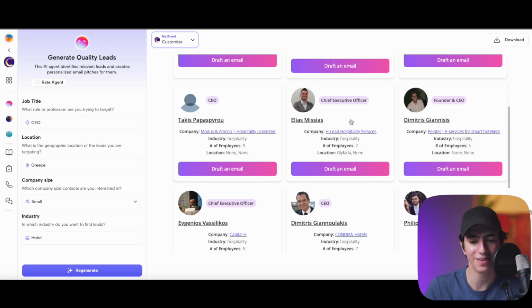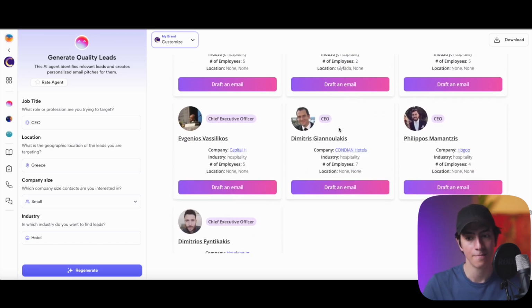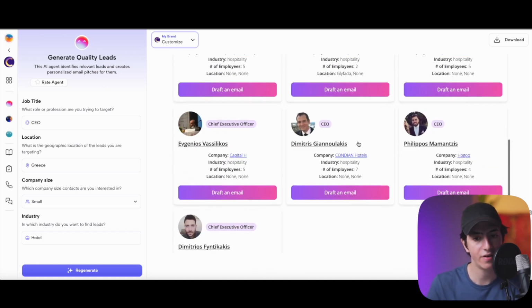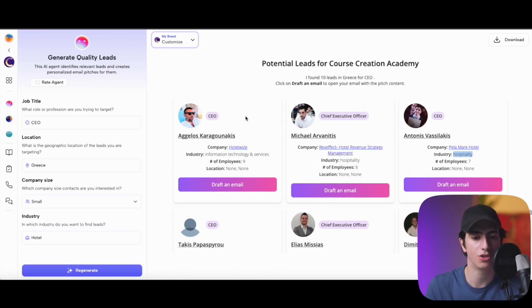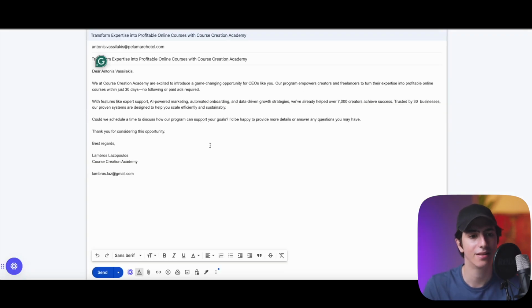And of course, you can draft an email to all of these persons, and you can see that this did not only work for generating high quality leads in a very broad research like New York and fintech. We actually went very narrow here, and it still worked. So if I want to perform targeted research and send an email to Adonis Vasilakis, I would draft an email just like that, and just like that, our email is done, right?